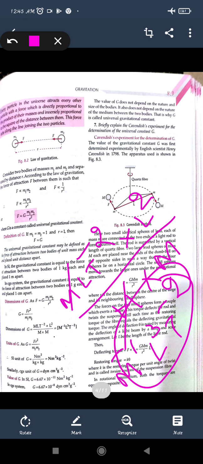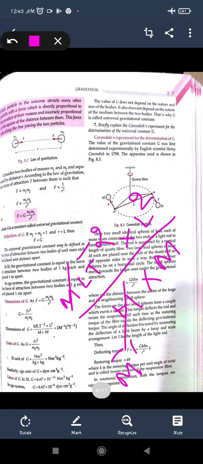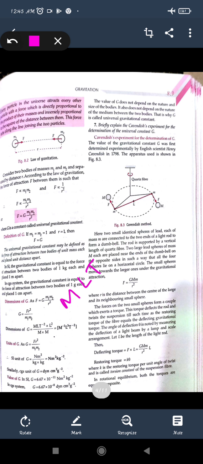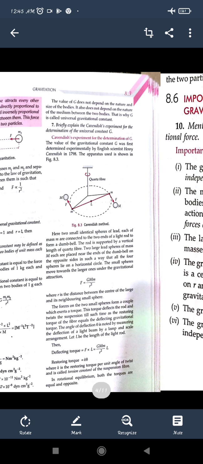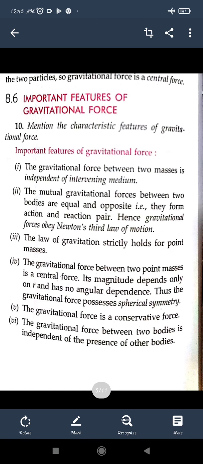This kind of MCQ can also come in your term 1, asking what will be the dimension of the gravitational constant. So you just have to remember this formula for the gravitational constant. From there you can derive the fundamental quantities and give the dimensional formula for G. Okay, so this is the formula for Newton's law of gravitation, and we have derived the gravitational constant.